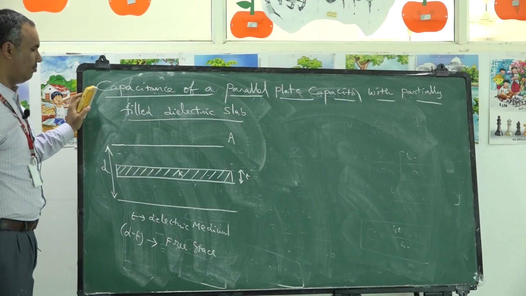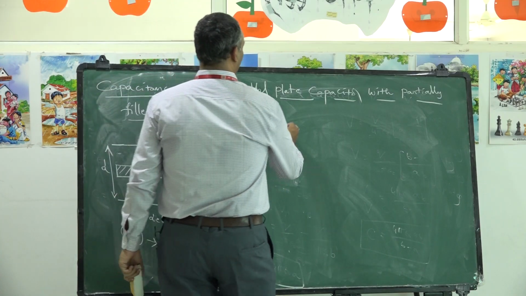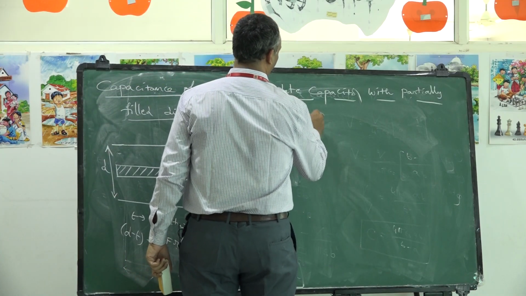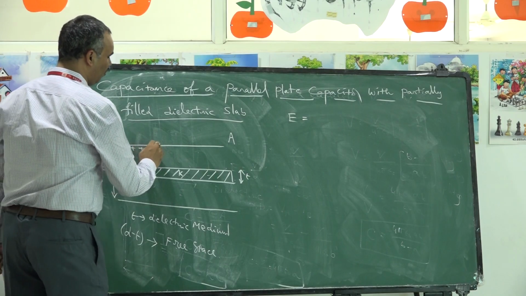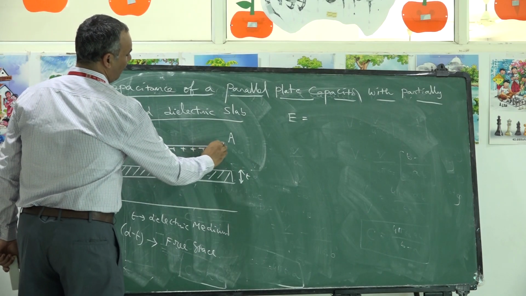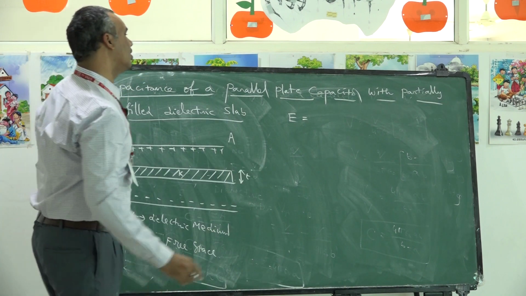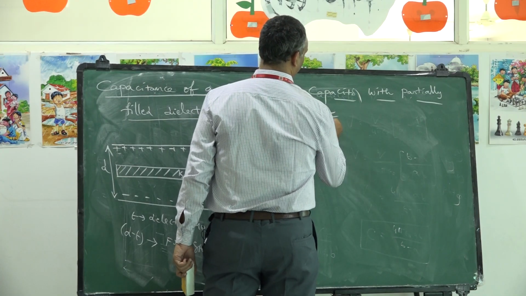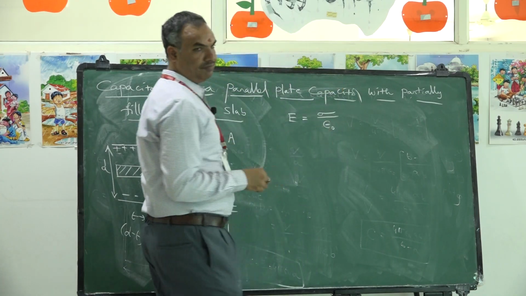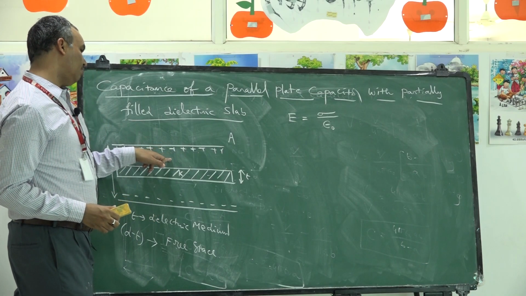Already we calculated electric field. What is electric field? In the vicinity of a charged plate, the electric field is given by sigma by 2 epsilon naught because of this plate.